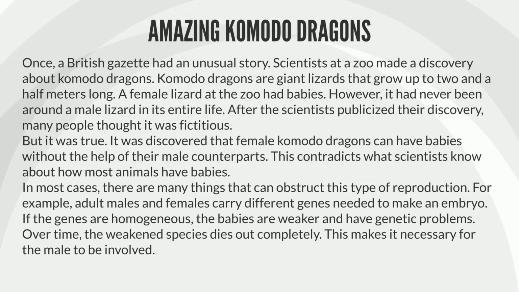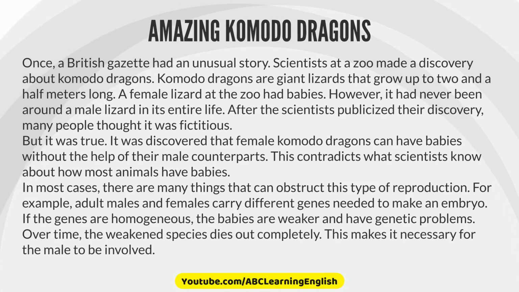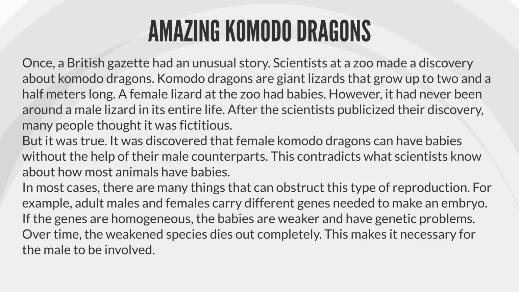But it was true. It was discovered that female Komodo dragons can have babies without the help of their male counterparts. This contradicts what scientists know about how most animals have babies. In most cases, there are many things that can obstruct this type of reproduction. For example, adult males and females carry different genes needed to make an embryo. If the genes are homogeneous, the babies are weaker and have genetic problems. Over time, the weakened species dies out completely. This makes it necessary for the male to be involved.